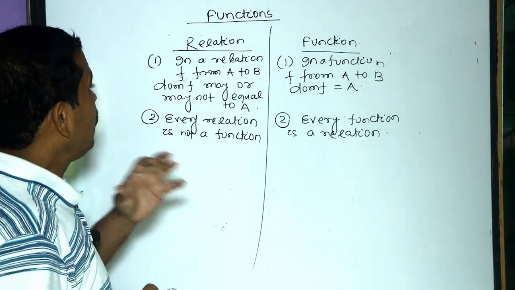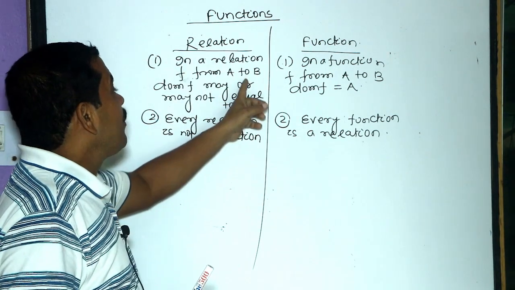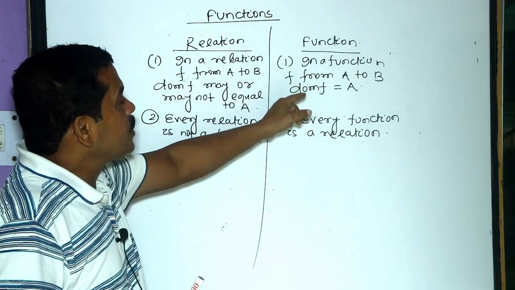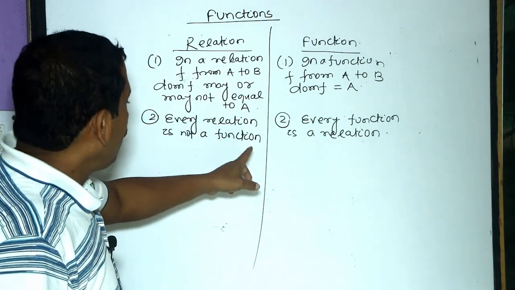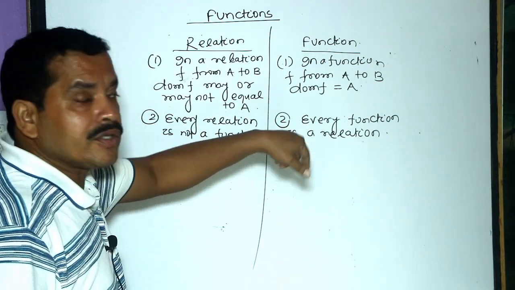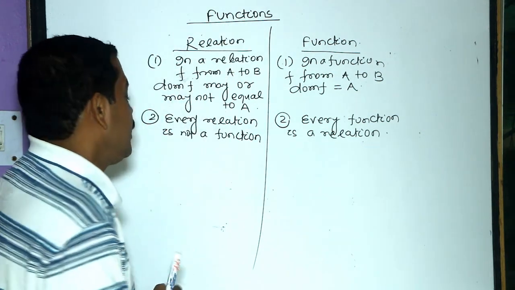That is the basic difference. In a relation, its domain may or may not equal A, but in a function, domain F equals A. Every relation is not a function, but every function is a relation, meaning a function is a special kind of relation.